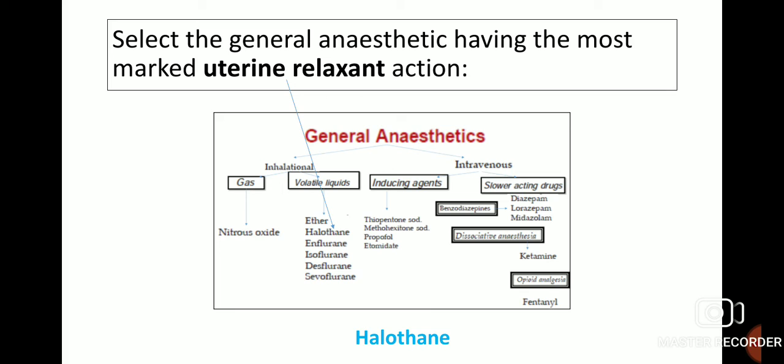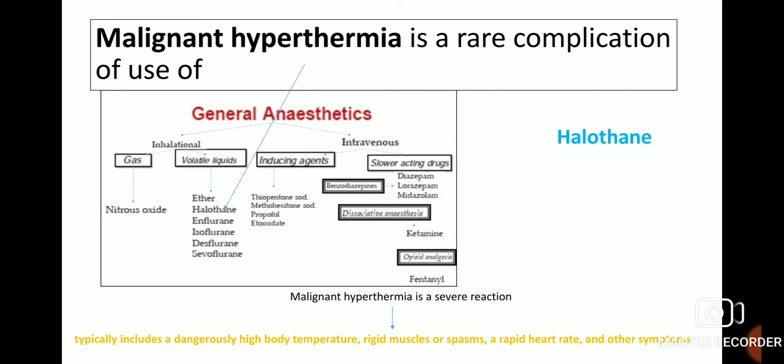Select the general anesthetic having the most marked uterine relaxant action. So, halothane, which comes under the class of volatile liquid inhalational general anesthetics, has the most marked uterine relaxant action. Malignant hyperthermia is a rare complication of use of halothane.